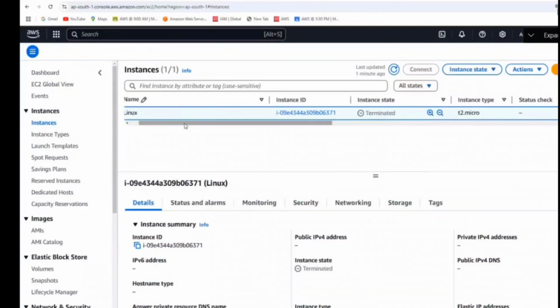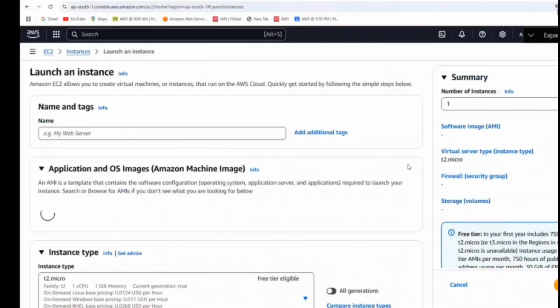Why make your laptop messy? There is no harm, so you can do it on your laptop also. The same thing you can do on your EC2 instance. Which one should we go for? Let's go for the EC2 instance. But you can also install Git Bash on your laptop and do it there.